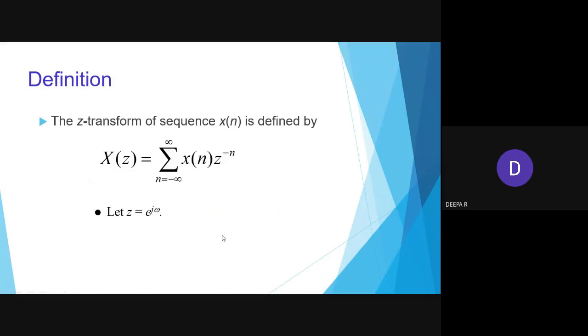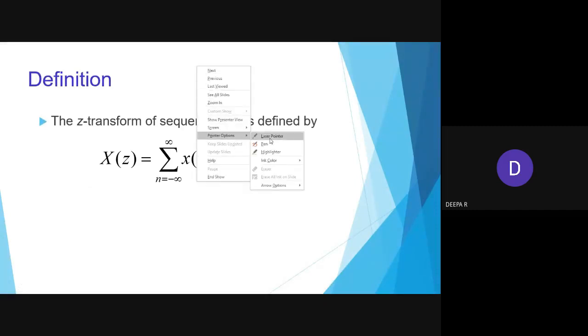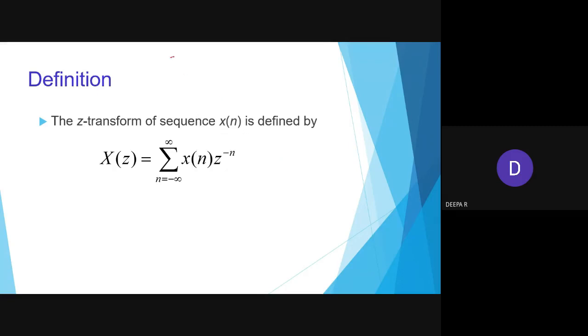Now the basic definition, the formula for the Z transform. As mentioned, the continuous time signal is represented as x of t; you might have studied this in unit 1 on classification of signals. The discrete time signal is represented as x of n. For the Z transform of the sequence x of n, we define x of z equal to summation n equal to minus infinity to infinity x of n z power minus n.